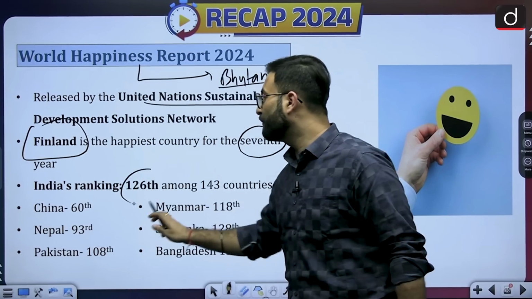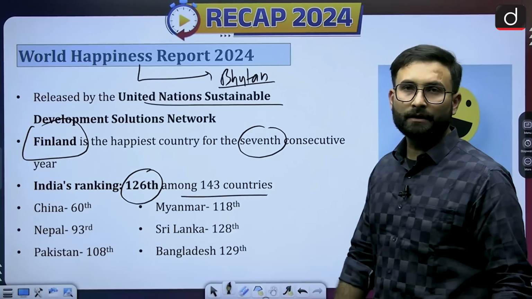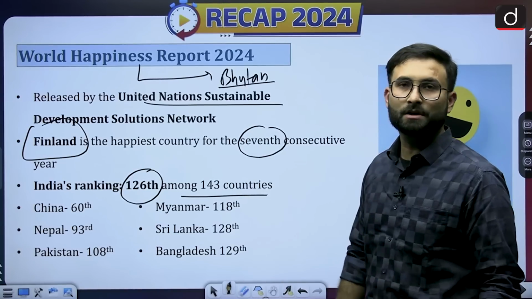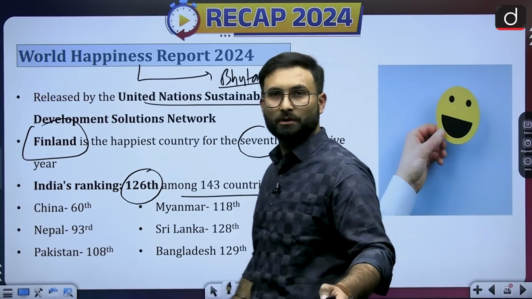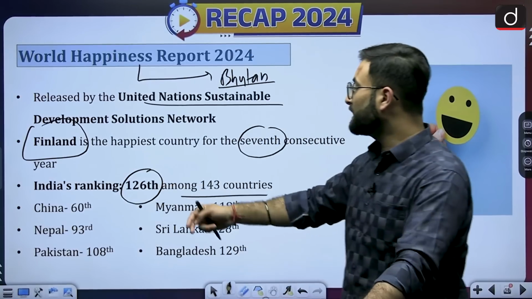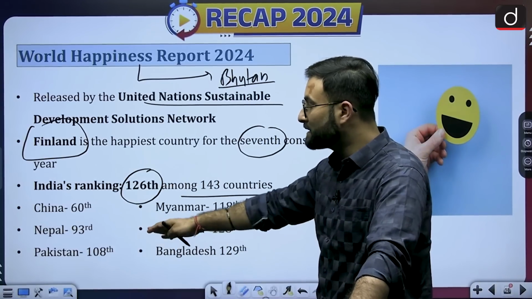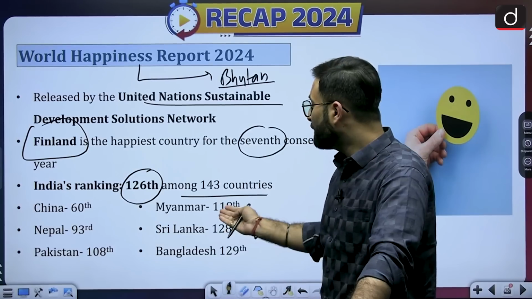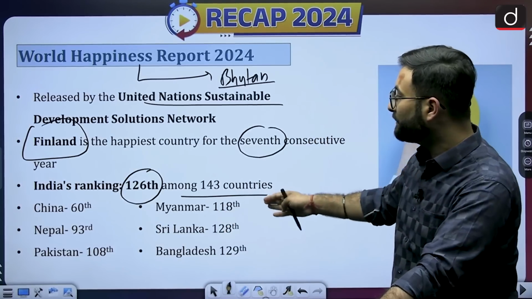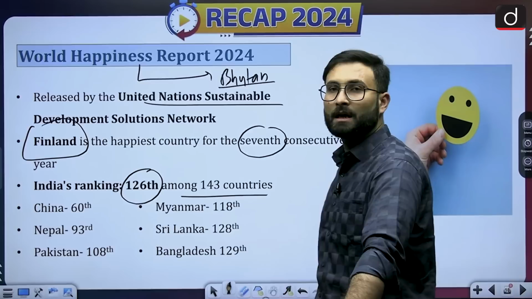India's ranking is 126 out of 143 countries. So we can say that we are kind of sad souls. But China has the 60th rank, Nepal the 93rd, Pakistan the 108th, Myanmar the 118th, Sri Lanka the 128th, and Bangladesh the 129th.